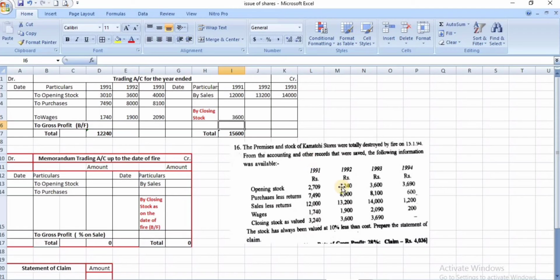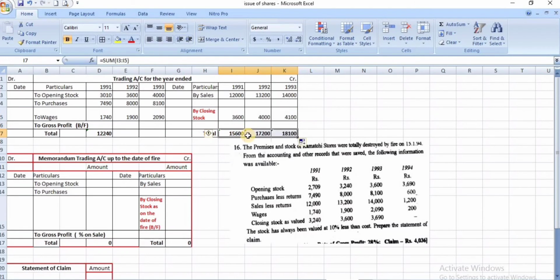The next value, 92: 3,600 divided by 90 into 100, the value of closing stock is 4,000. See here 4,000. The next value of closing stock, 3,690 divided by 90 into 100, the value will be 4,100.